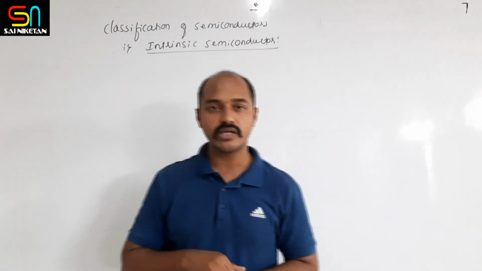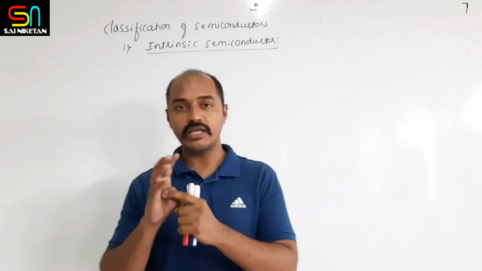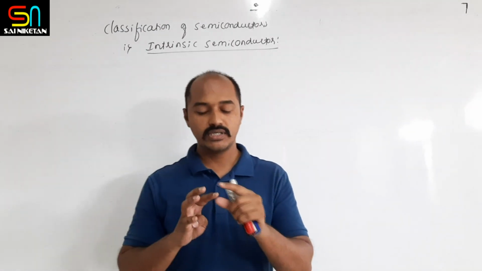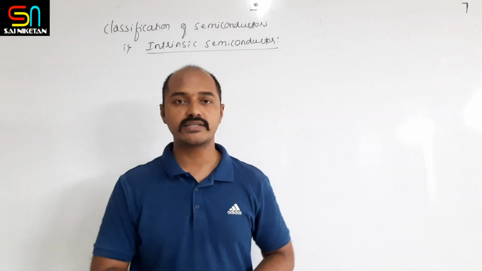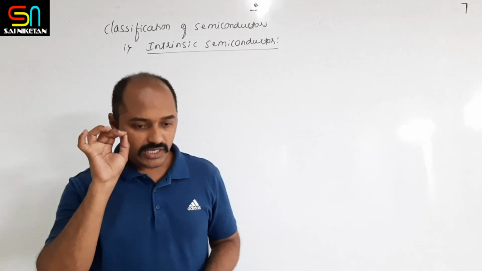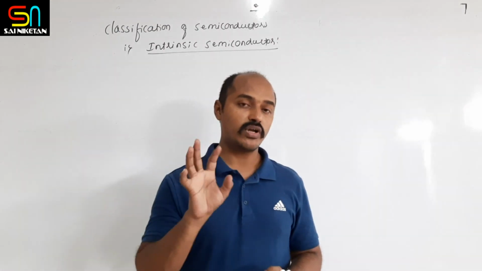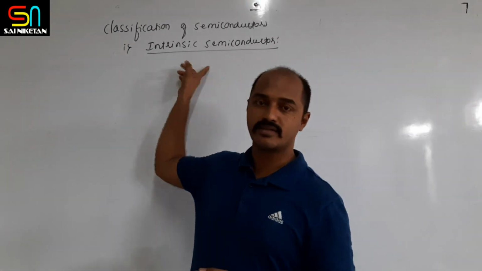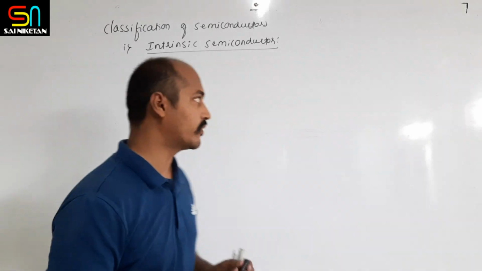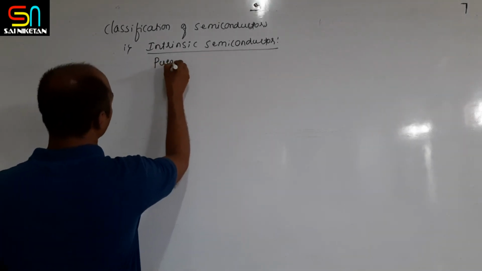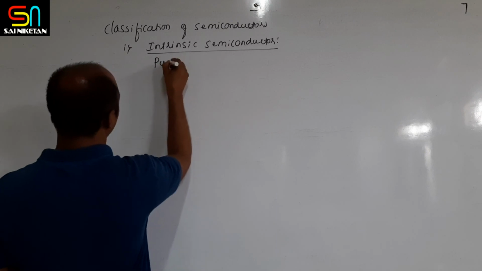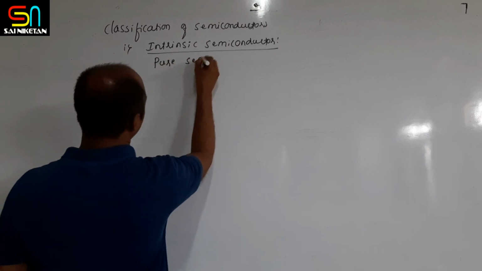For example, pure germanium crystal or pure silicon crystal are intrinsic semiconductors. So remember, a semiconductor in its pure form becomes an intrinsic semiconductor.